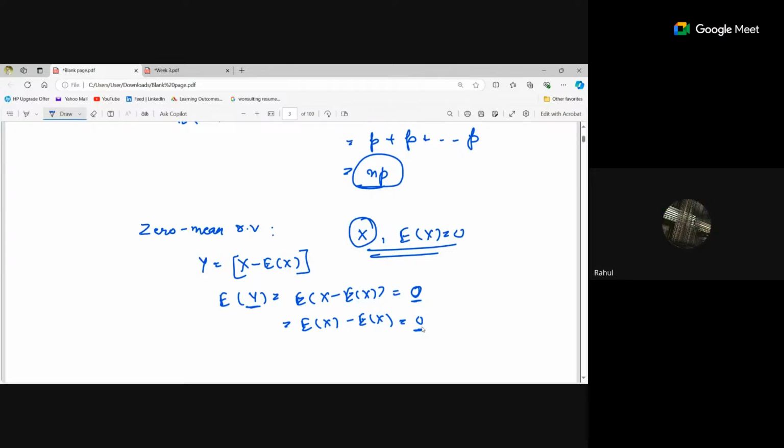Getting my point? Ma'am, won't that be expectation of x when you break the second last line? But that is a constant, no? Expectation of a constant is the constant only. Yeah, that is expectation of x. So if we are subtracting expectation of x from the expectation, it will be 0 only, right? Okay.